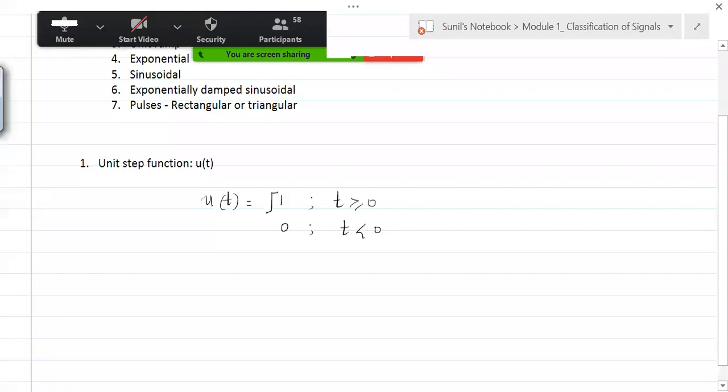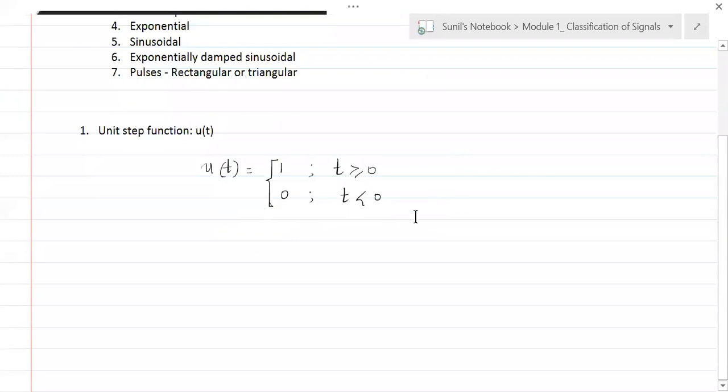So this is your u of t, unit step function. Now, how can we draw this unit step function? It's unity for t greater than or equal to 0, and it is 0 for t less than 0.